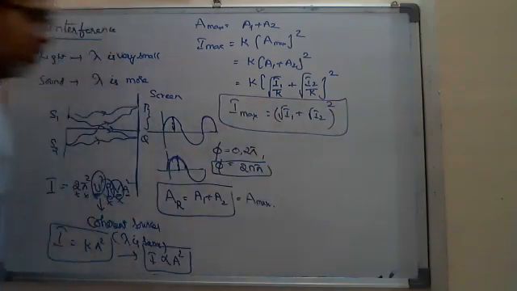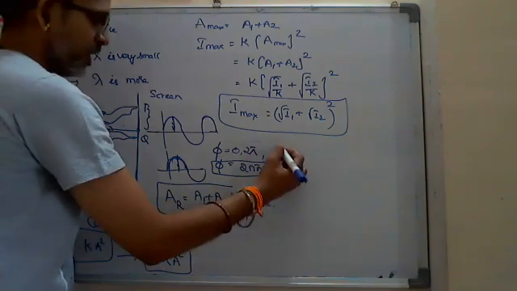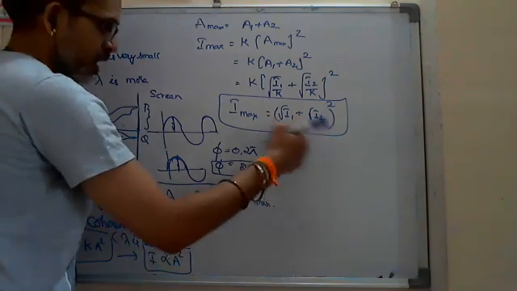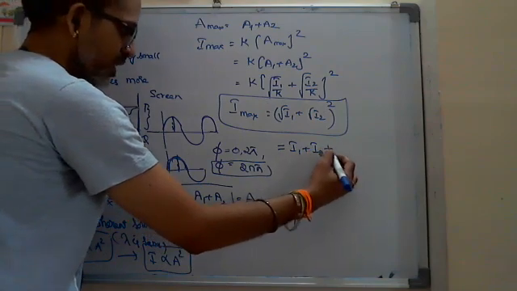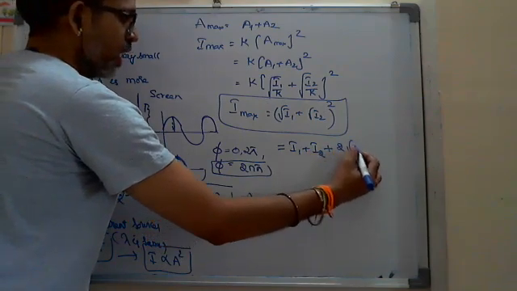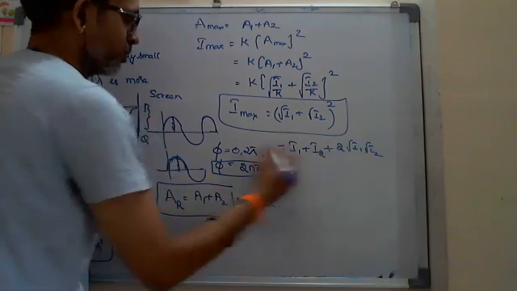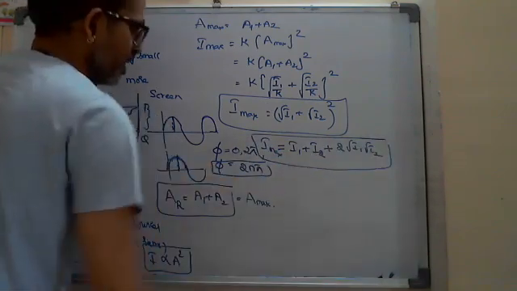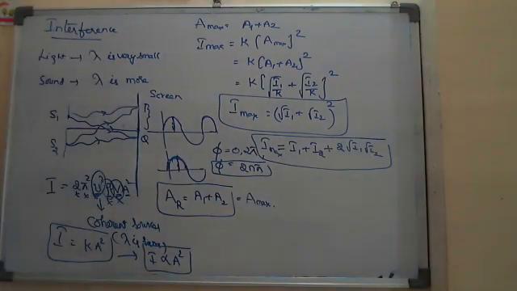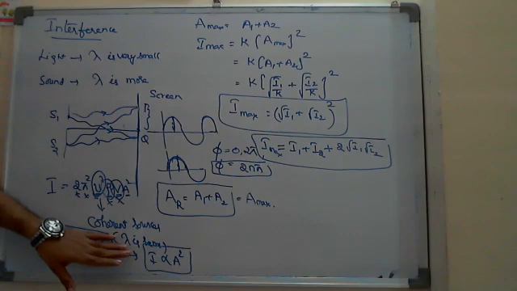This is the maximum intensity, which is not equal to I1 plus I2. After expanding, you can see I1 plus I2, plus additionally you are getting 2 root I1 root I2. This is the maximum intensity that you get in case of coherent sources. Coherent sources means only maintaining the frequency same, sir? No, not only maintaining the lambda same.